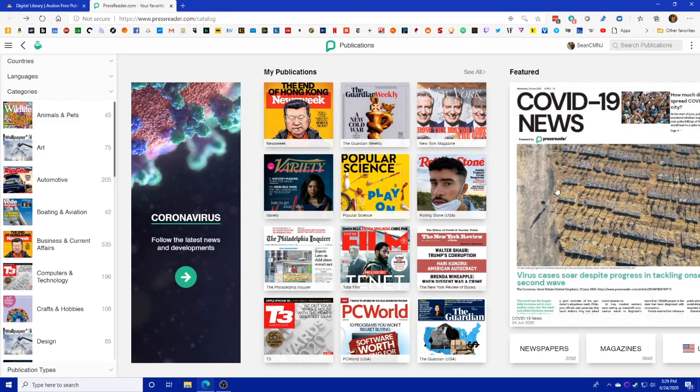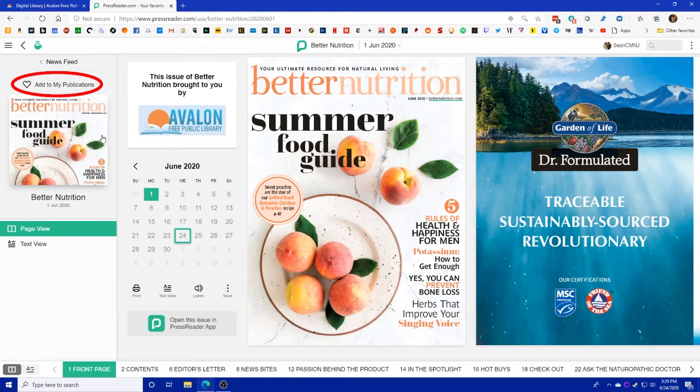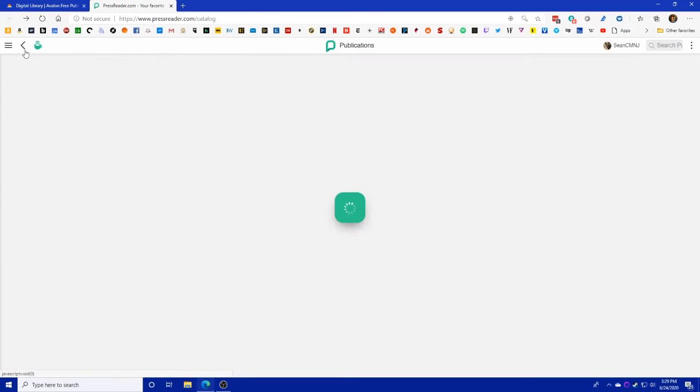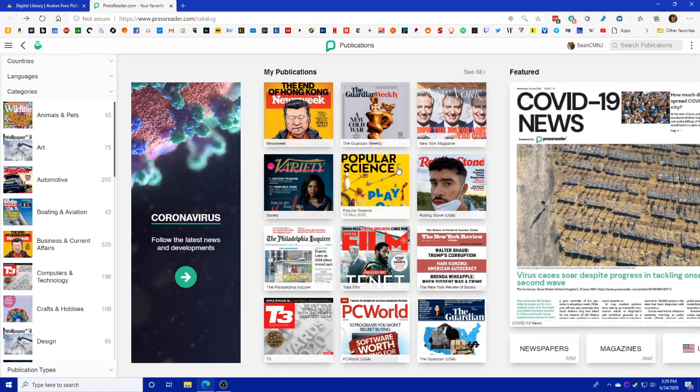If you want to add a publication to your publications, just go into one here. When you first open it up, you would click right here where it says Add to My Publications. And what that does is it means whenever you first open up the app, all of these that you follow will be right up at the front there. I actually follow more than these, but you would hit See All and then it would show you the whole list.